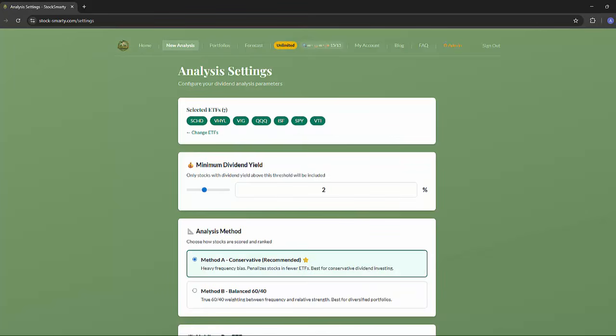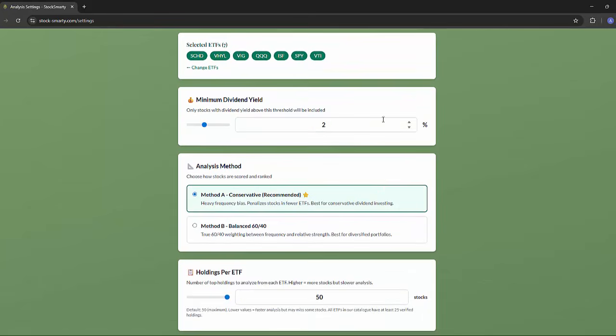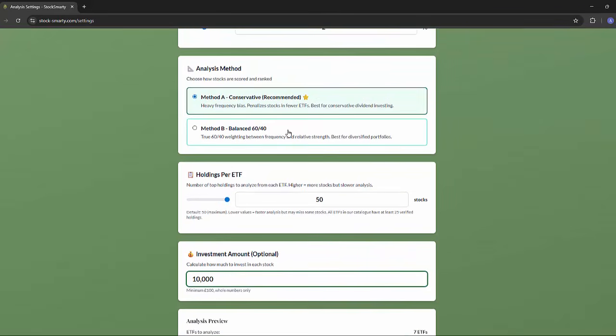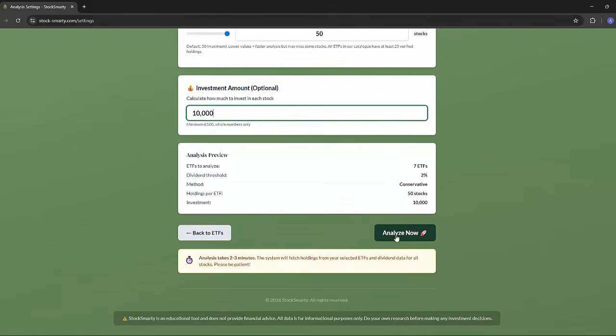Now, over here you have your settings. You can set a minimum dividend yield. I'll just leave it at 2% for now, which filters out the really low dividend stocks. You can set your investment amount, let's say £10,000, and choose a scoring methodology. Method A is a conservative approach, which heavily favours stocks that appear across many of your ETFs. Method B is more balanced. Most people stick with Method A because the whole point of cross-referencing is to find broad consensus. Once you're happy, you can hit Analyse.